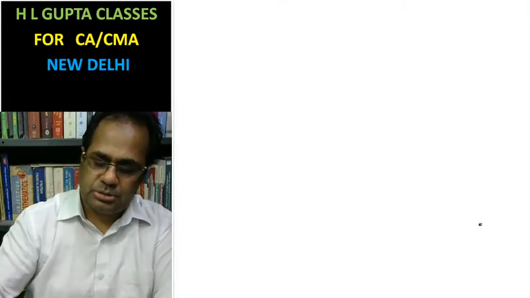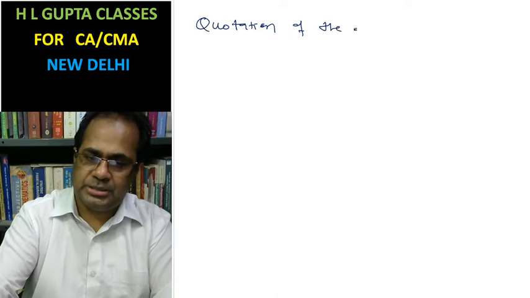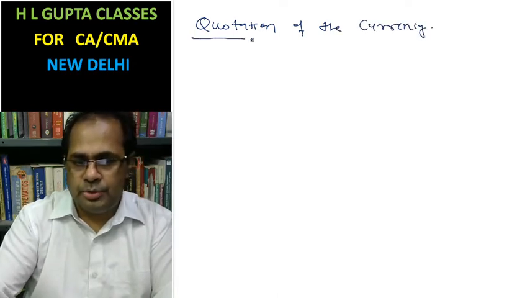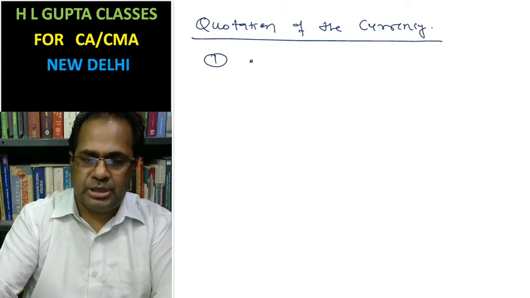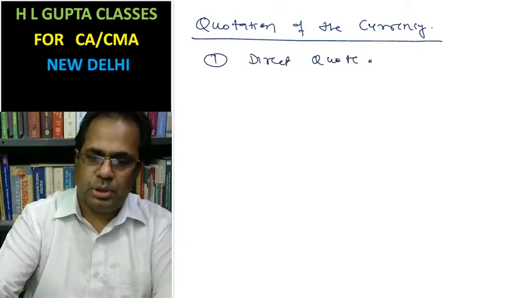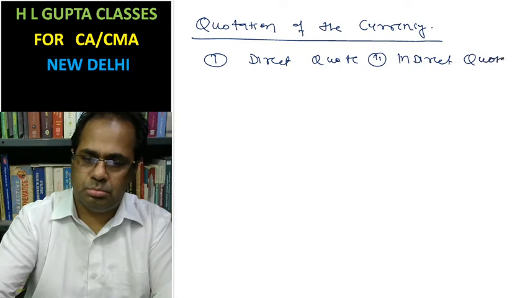In the questions, there are two types of quotation of the currency.